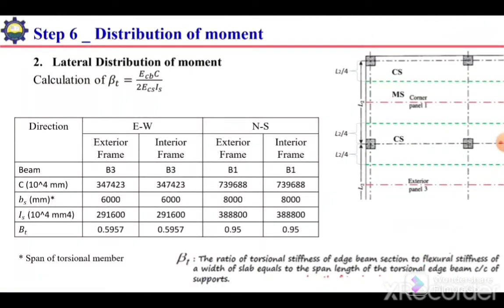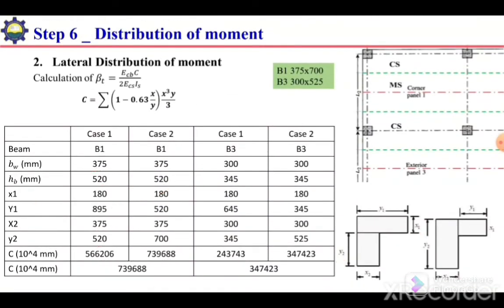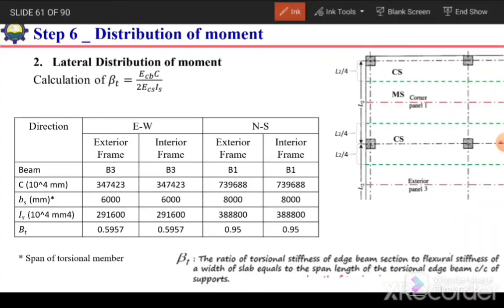So once we have calculated the C value for B1 and B3, next we need to calculate the beta t value. To calculate the beta t value, it is very important to understand for which case which beam will be considered as an edge beam. For example, for this interior frame, in this direction, the beam perpendicular to this one will be considered as an edge beam. So when we are considering the east-west direction, B3 will be the edge beam.